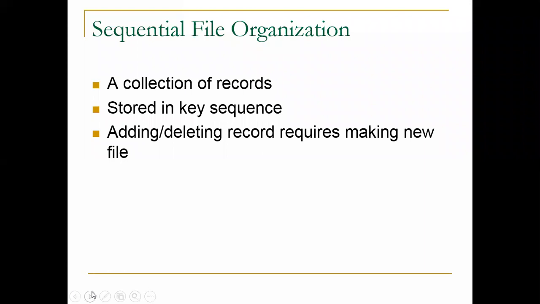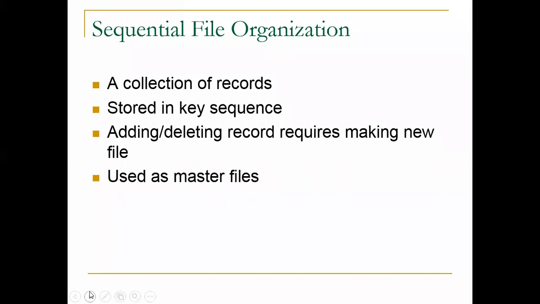How? We have actually seen it in the practical, and we'll revise that part again so you can clear the concept. To perform sequential file operations, we have to create a file, then perform read and write operations on it. Again, we have to open that file, perform the operation, then close that file. And if you want to add or delete a record in it, we have to make a new file; that's why it requires a new file. How, we'll see later. Just go through the theoretical part here.